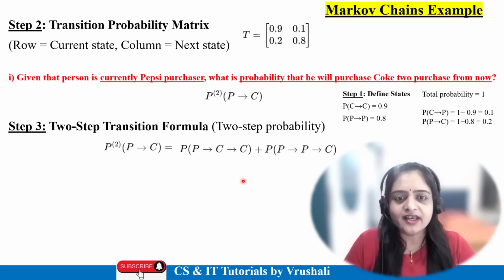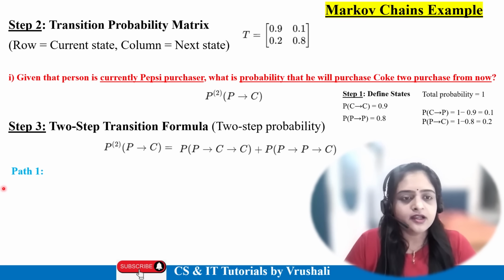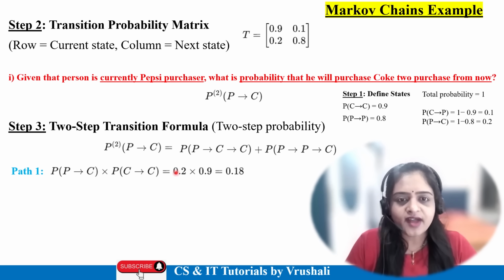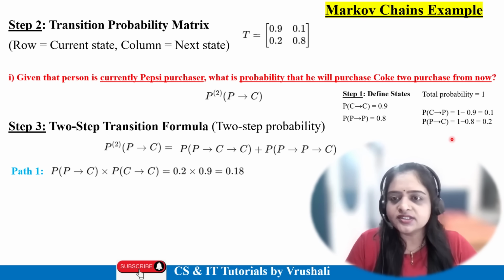Now just put in the values. Take path 1 first, plus path 2. In path 1, the first one is P to C. The P to C value as per our step 1 is 0.2, multiplied by the next transition, again C, that is Coke to Coke. The C to C value is 0.9. So 0.2 into 0.9, the answer is 0.18.